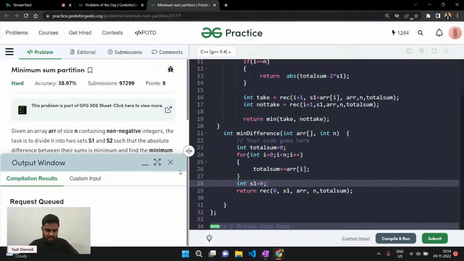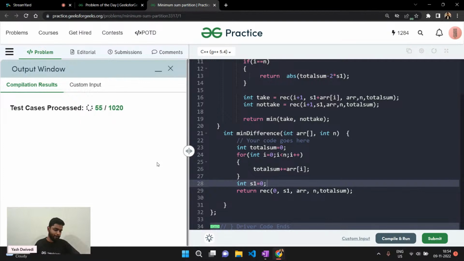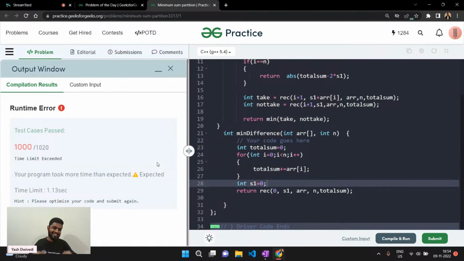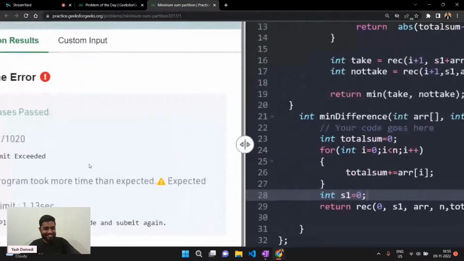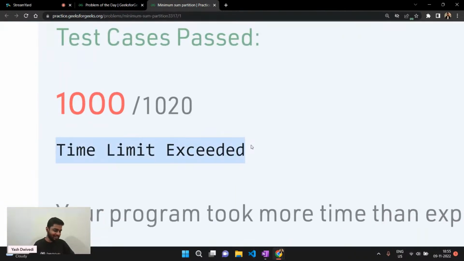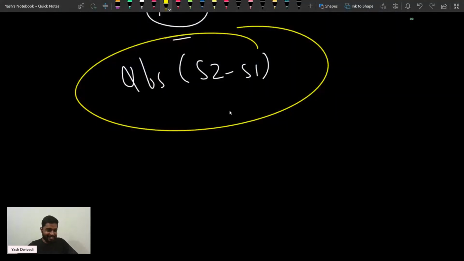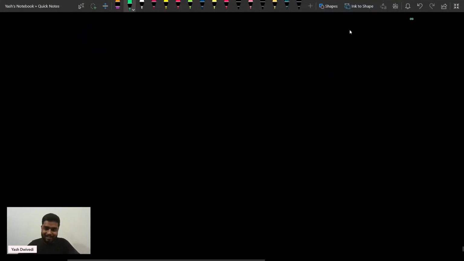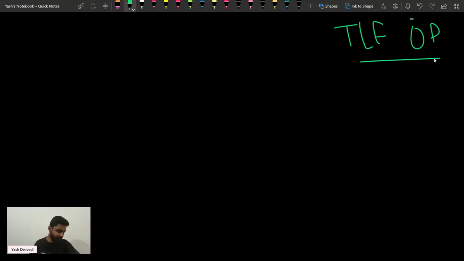Now let's try and submit it and see what will happen here. Okay, at least we get a time limit exceeded, right? What are we getting, guys? We are getting a TLE. Why are we getting a TLE? You can write TLE in the chat. Everyone can write TLE in the chat, that is what I'm expecting from everybody, right?